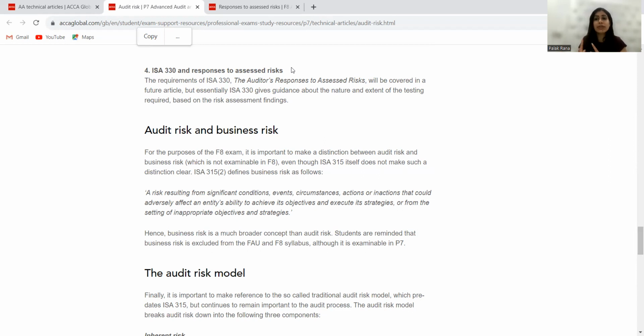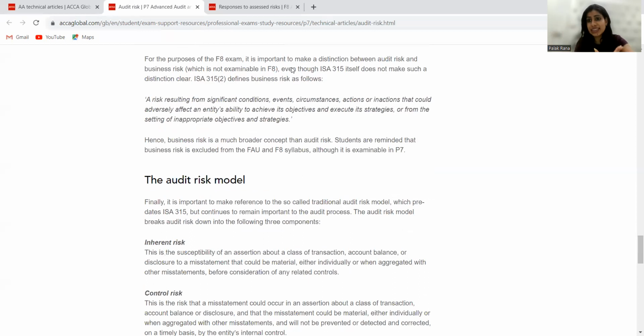Business risk is the risk that a certain situation can threaten my objectives and my strategies of my business, due to which I am not able to complete my objective. And management will think, yes, this situation can threaten my business. So there is an interconnection between audit risk and business risk, but that is not relevant in your paper. That is relevant in AAA, and we will cover that in our AAA course.